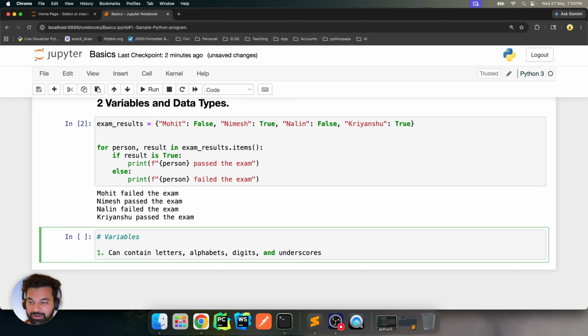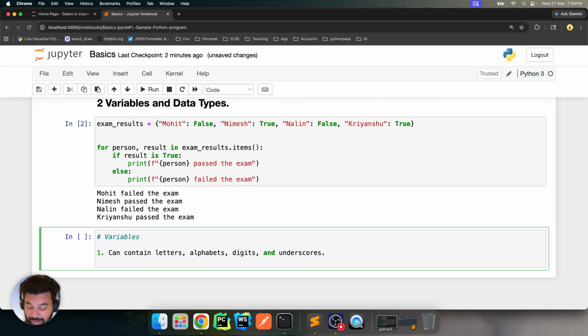So you cannot have fancy names like how Elon Musk names his children. These are the rules that you have to follow. And it must start with a letter or underscore, right?